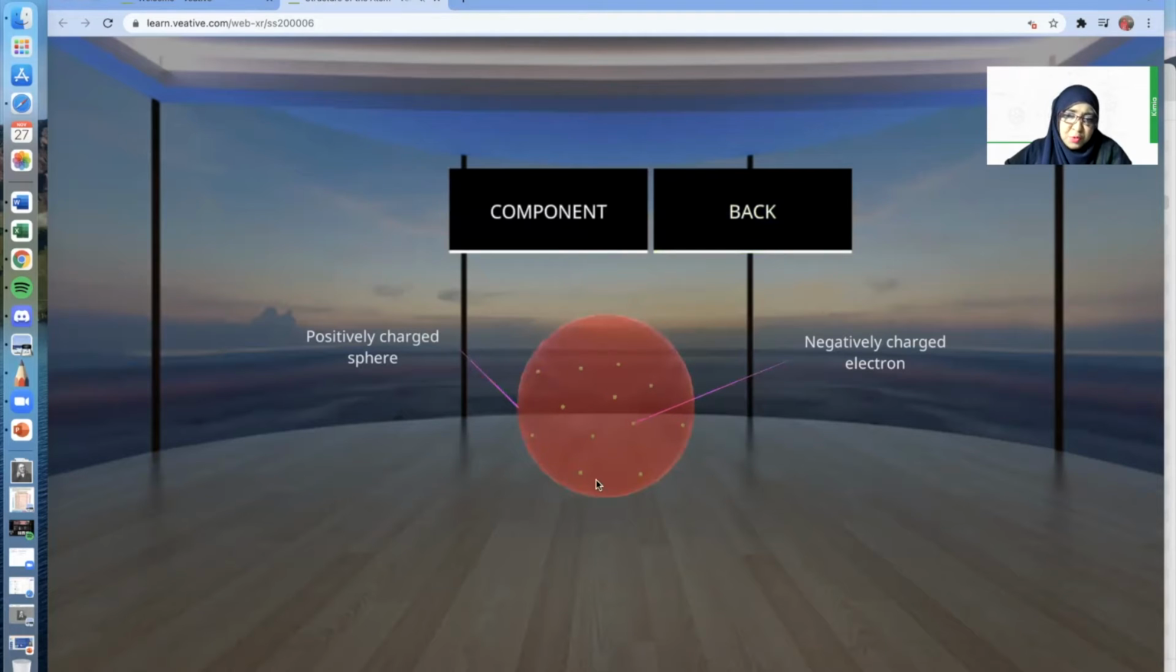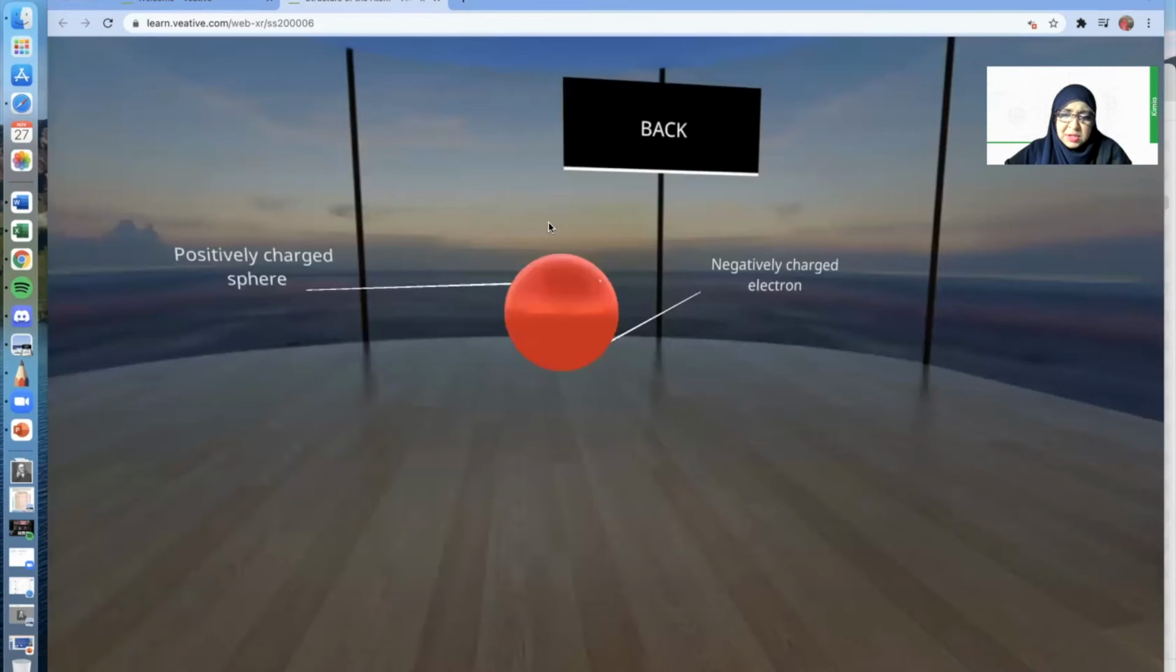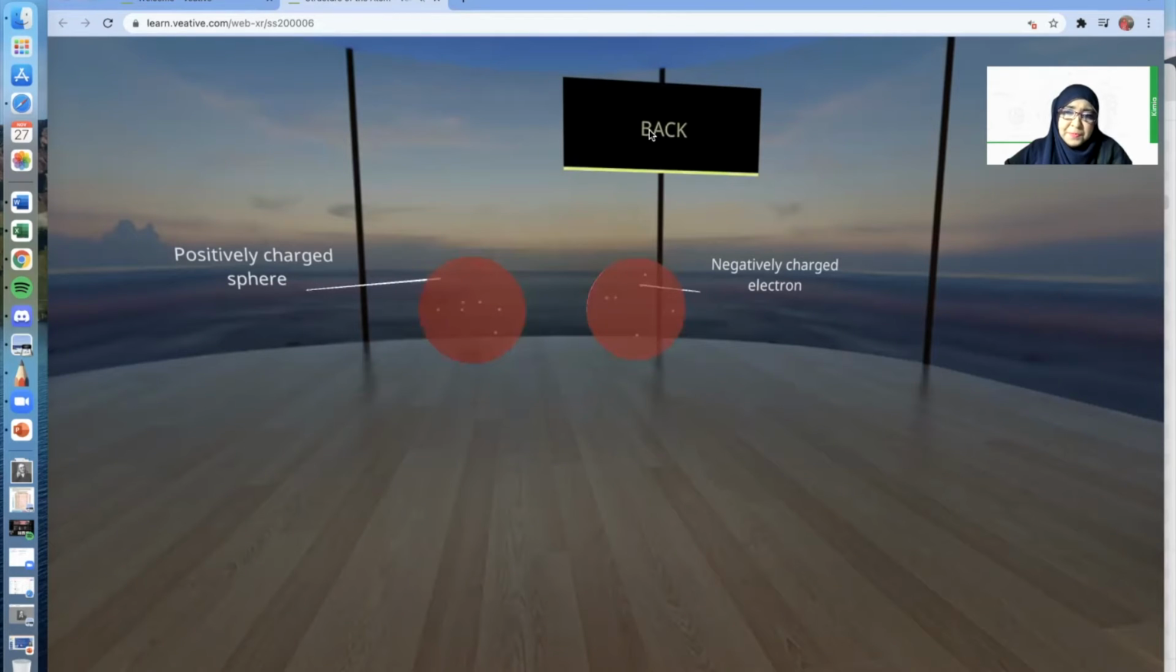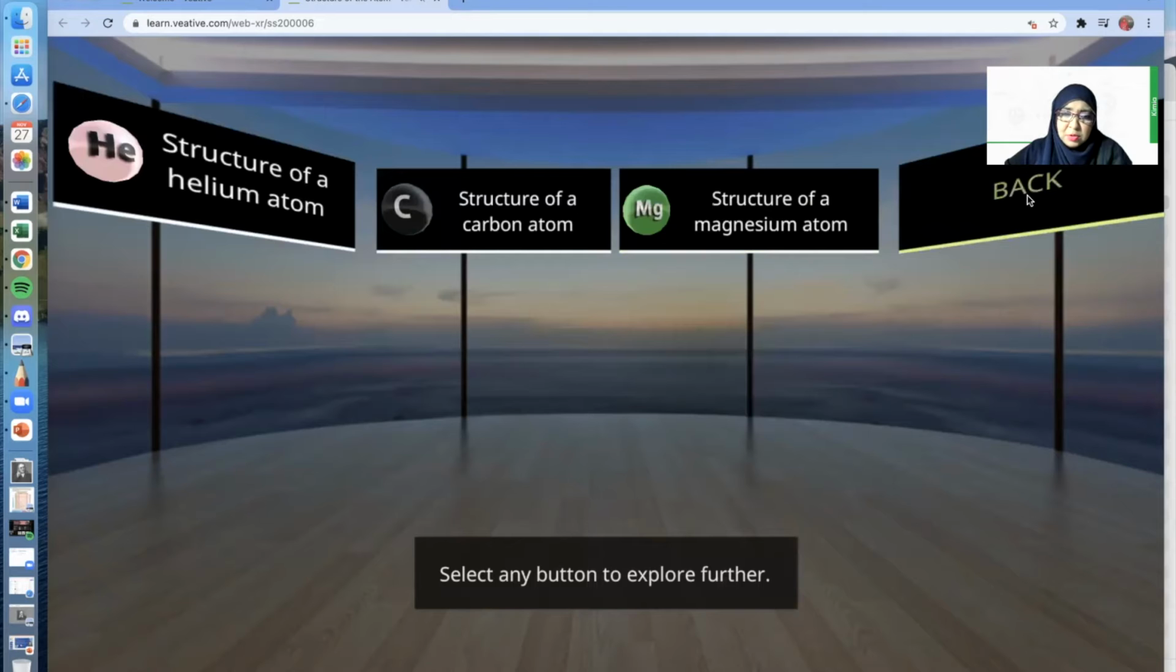So you have more electrons, and still a positively charged sphere. The component, I guess we're going to see something similar to carbon and helium atoms. Okay, it's done. We're going to go back.